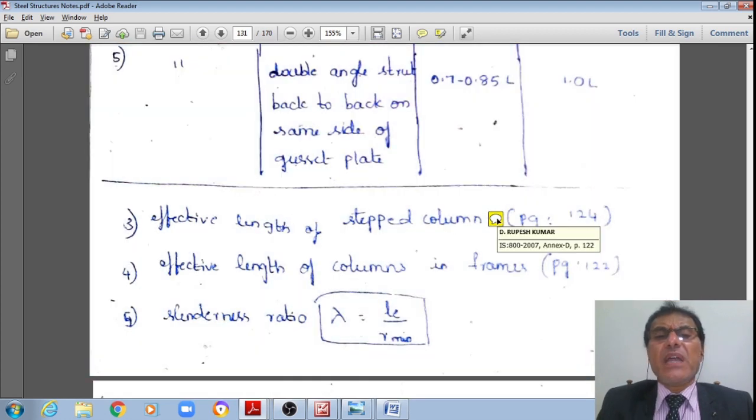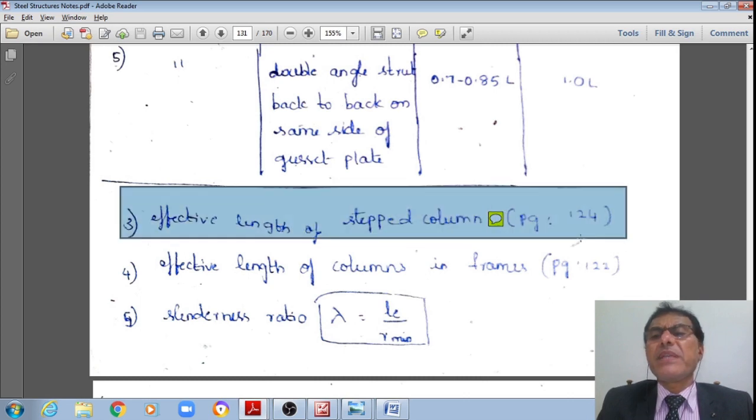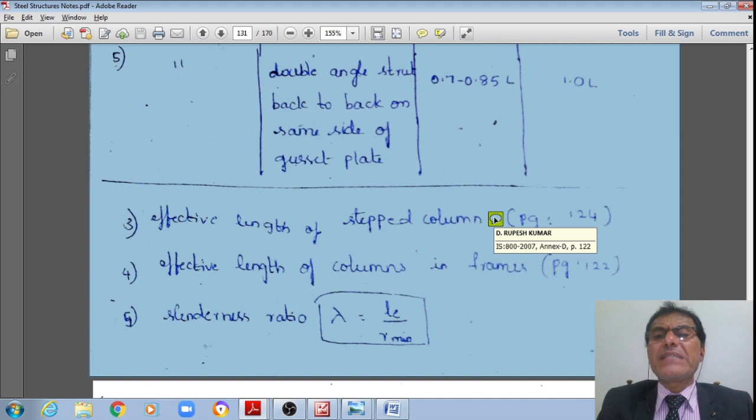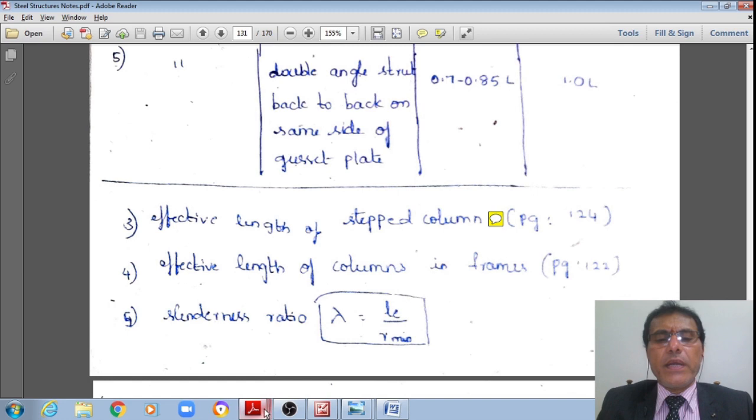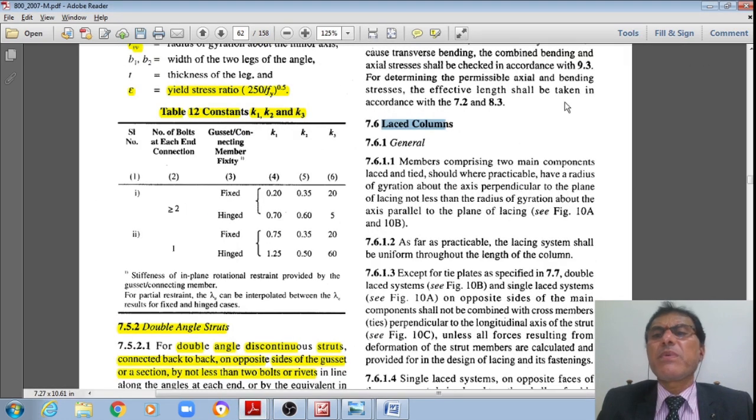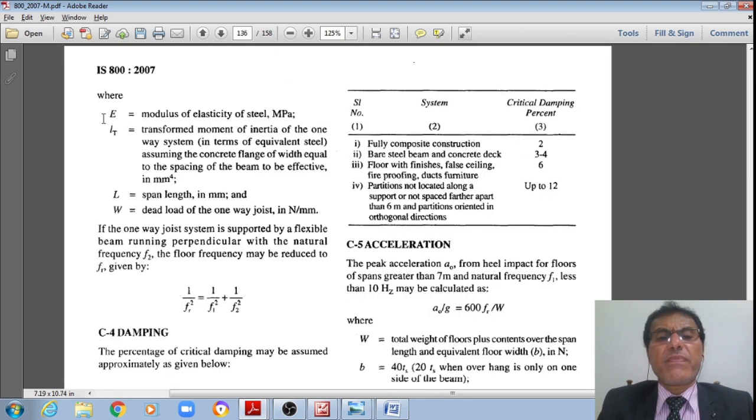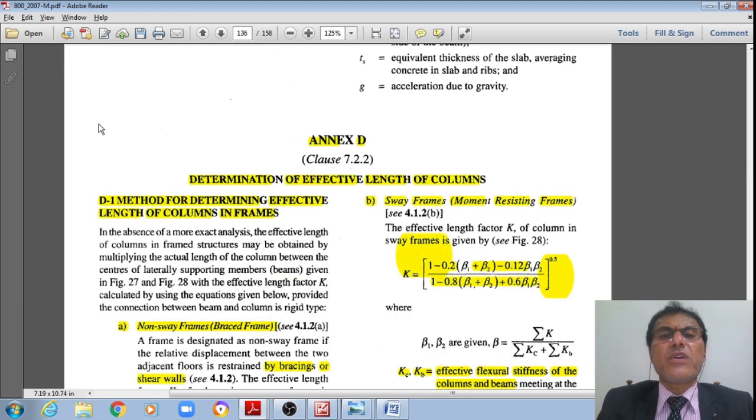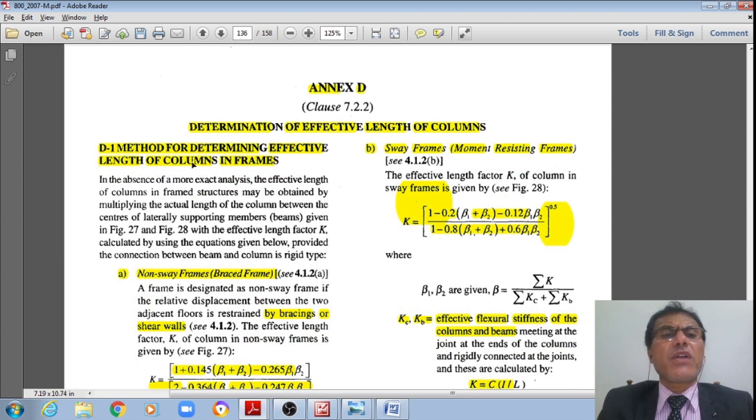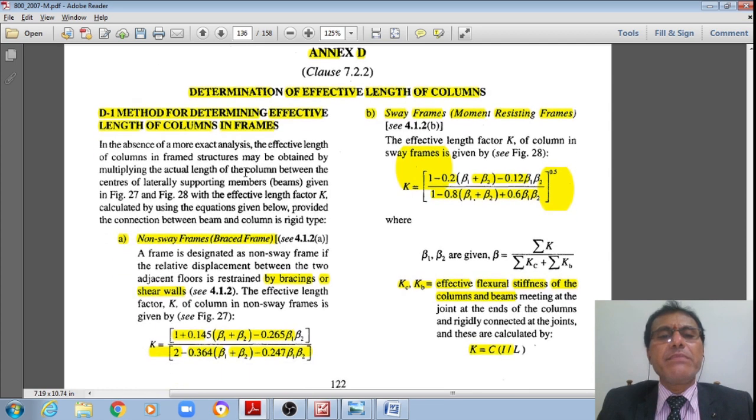Now let's go to the third one: effective length of the stepped columns, from page number 124, and Annex D on page number 122. Let me go to page number 122. This is Annex D, determination of effective length of the columns. This is applicable as the method of determining the effective length of the columns in frames.